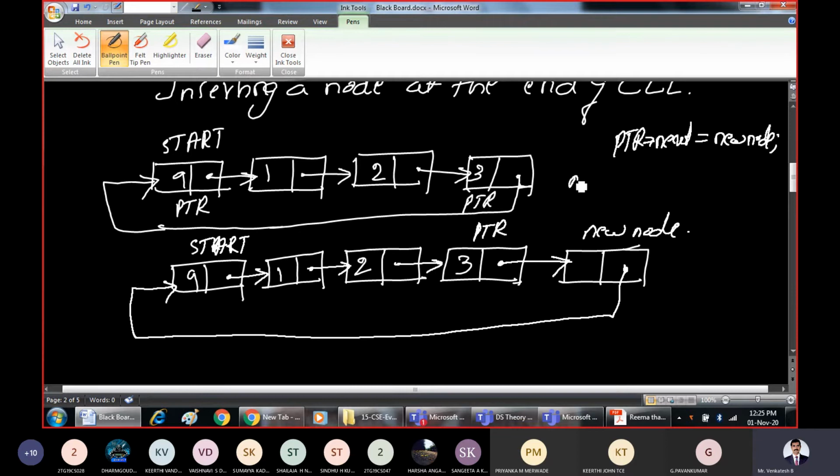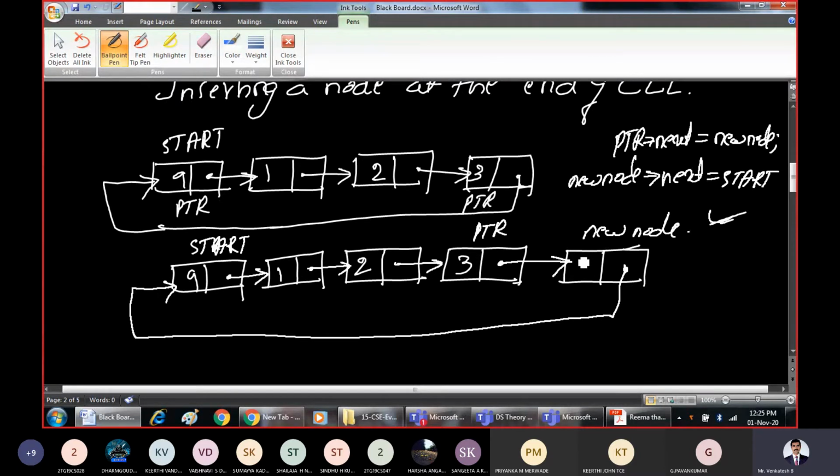So new node pointer next is equal to start. Over. With these two simple steps, we have inserted the new node.